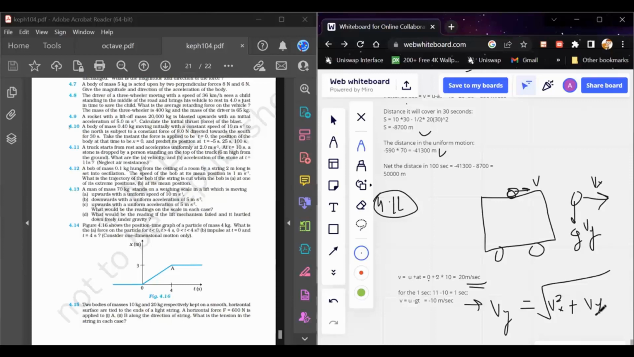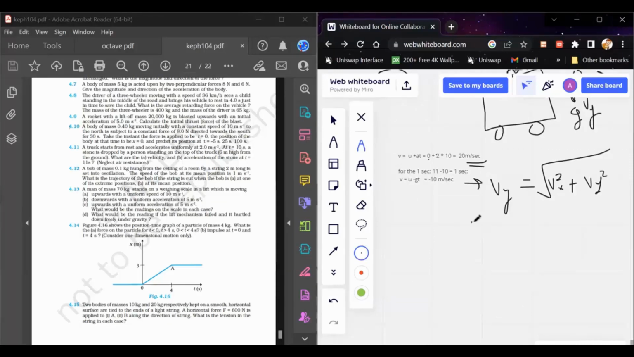Okay, so this is equal to 20 square plus 10 square. Okay, so this comes out to be equal to 22.36 meters per second. And you also have to tell about the direction of the acceleration at t equals 11 seconds.